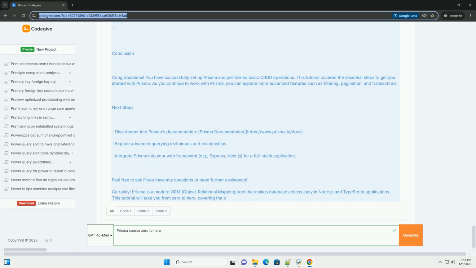Congratulations! You have built a simple blog application using Prisma with Node.js. You learned how to set up Prisma, define models, run migrations, and perform various CRUD operations.